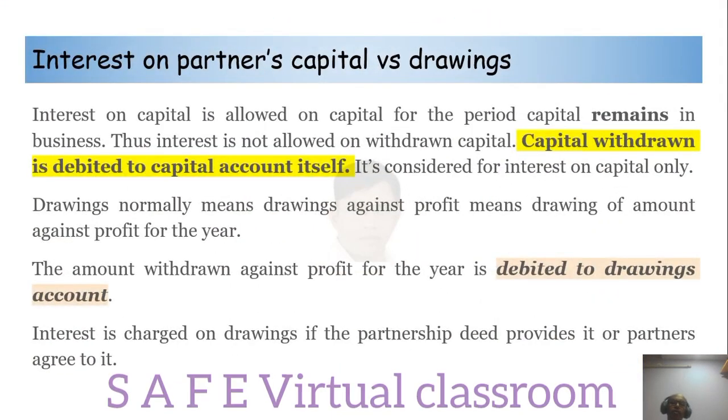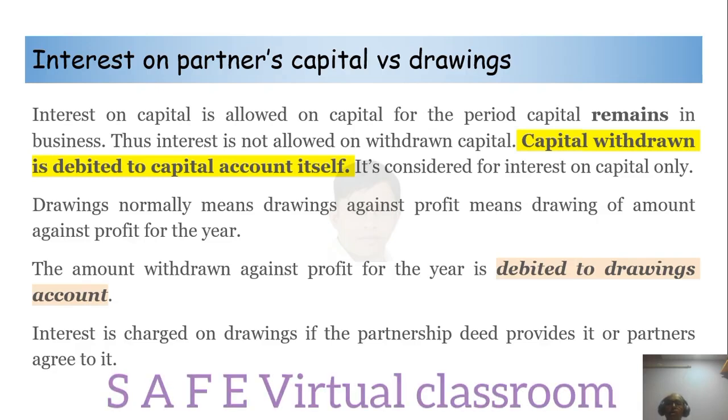Interest on partners' capital versus drawings. Interest on capital is allowed on capital for the period the capital remains in business. Thus interest is not allowed on withdrawn capital. Capital withdrawn is debited to the capital account itself, so it is considered for interest on capital only. We calculate interest only on capital which is existing, which the firm is using for that particular period. That is why on the capital withdrawn we will not pay interest.